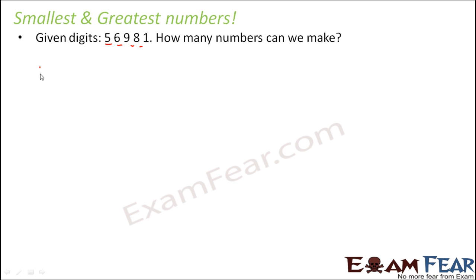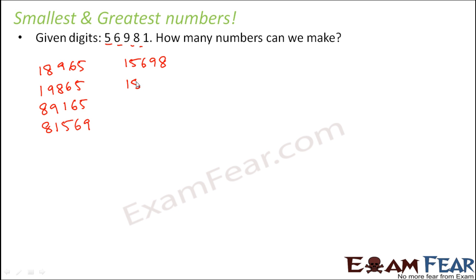Let's say we make one number, something like 18965. We make a number like 19865. We can also make something like 89165. We can also have 81569. We can have something like 15698.